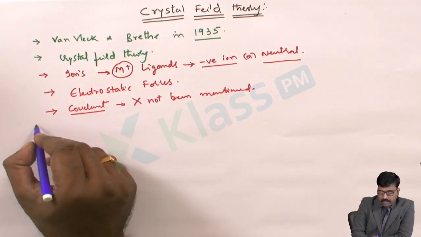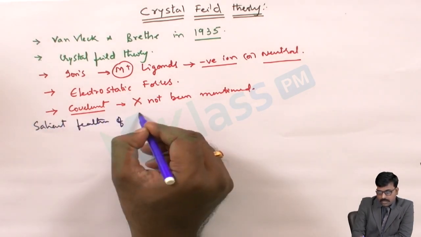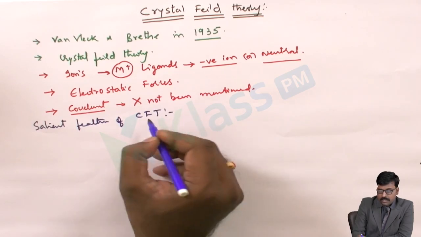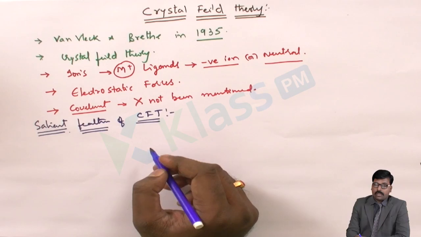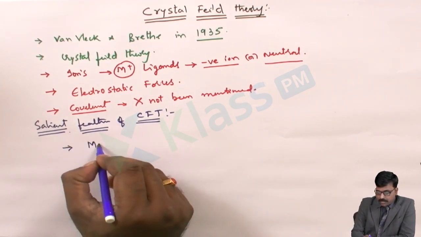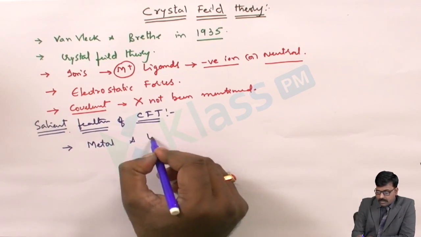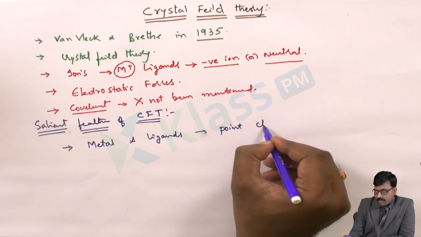Then let's see the salient features of crystal field theory. I'll write here CFT, which means crystal field theory. In crystal field theory, the metal and the ligands are considered to be point charges.